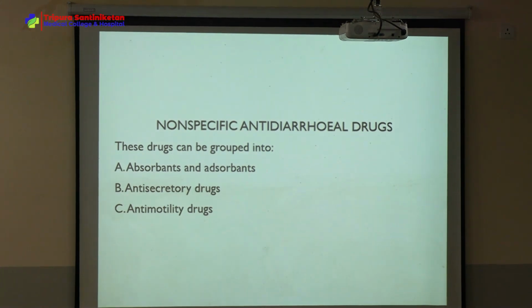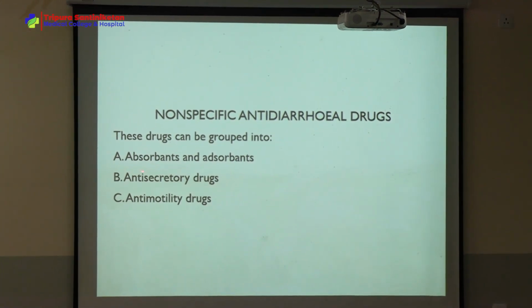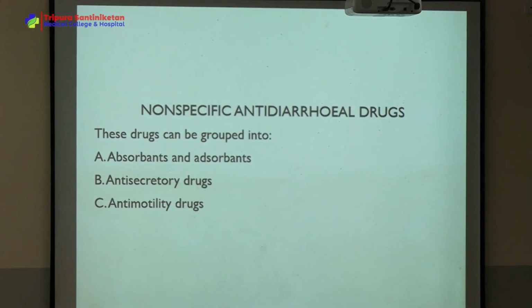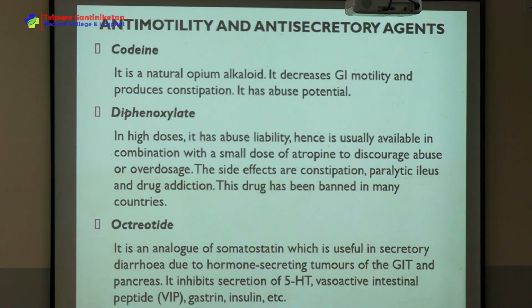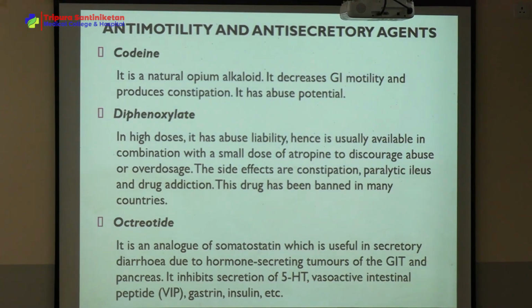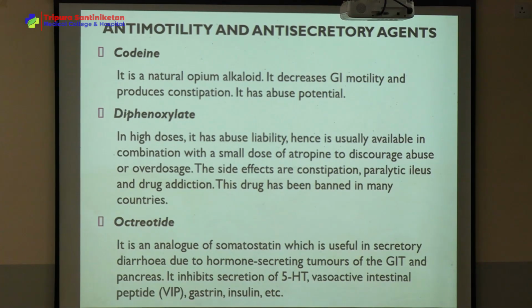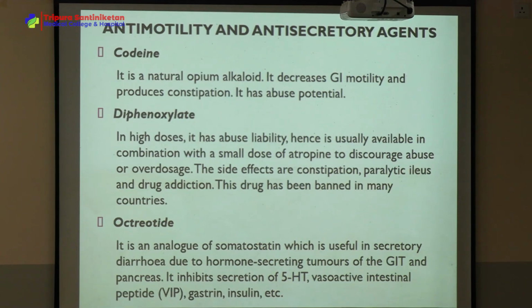So next, other non-specific antidiarrheal drugs. These are absorbents, anti-secretory drugs, anti-motility drugs. First of all, I am coming to antimotility drugs. Codeine. So it is a natural alkaloid. It decreases the GI motility, but this is a banned drug. Okay. Next is diphenoxylate. This is also banned in most countries. Why? Because abuse potential is there.